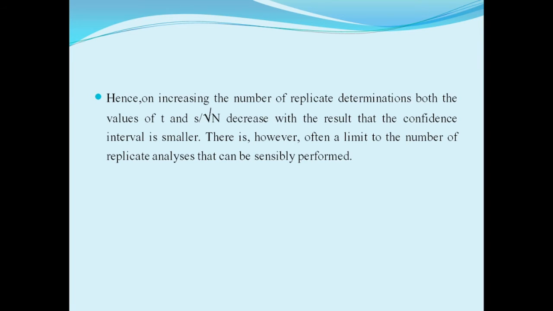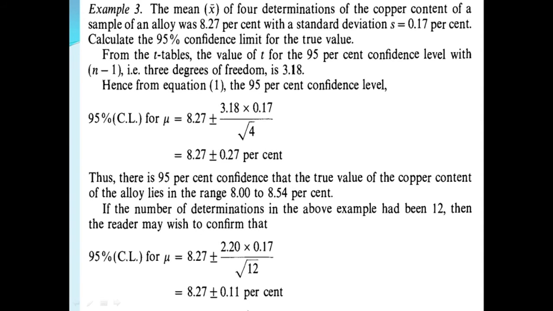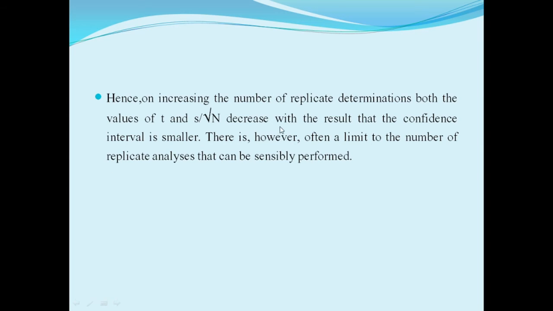Hence, on increasing the number of replicate determinations, both the values of t and s upon root of n decrease. Here you see, as the number of replicate determinations increases to 12, the value of t decreases. With 4 replicate determinations, the value of t is 3.18; here the value of t is 2.20.